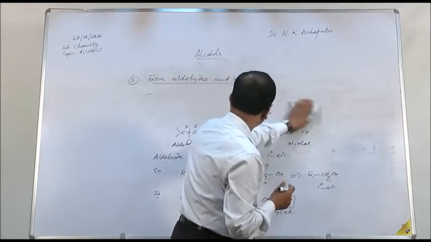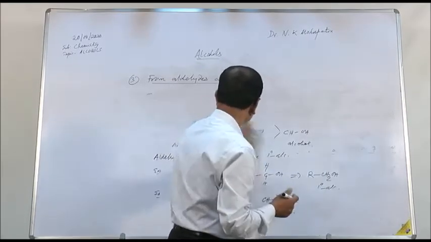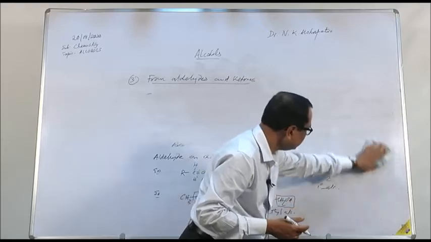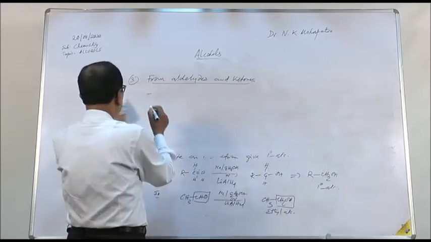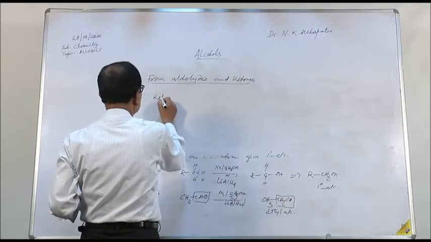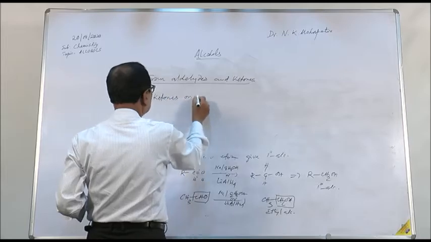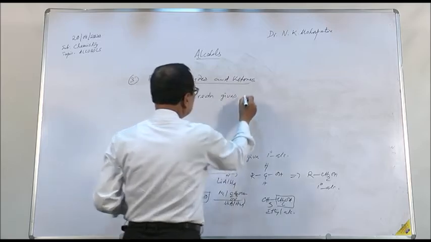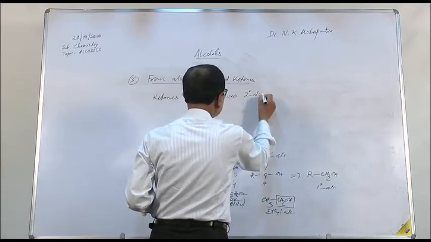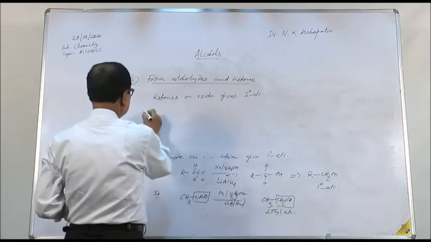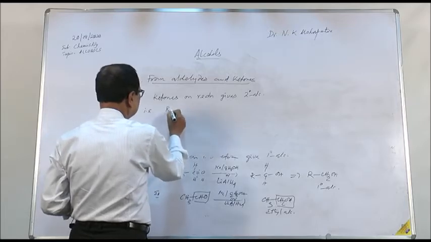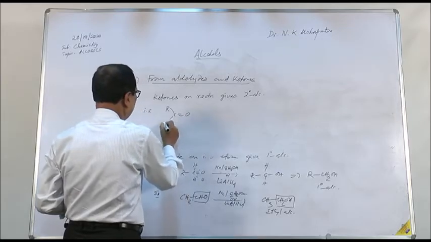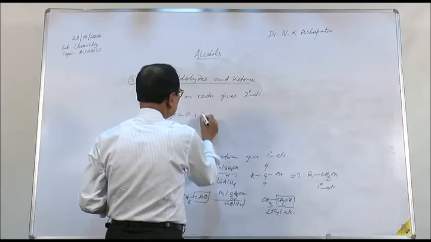Similarly, ketone on reduction gives 2 degree alcohol. That is R, C double bond O, R, and 2 nascent hydrogen.